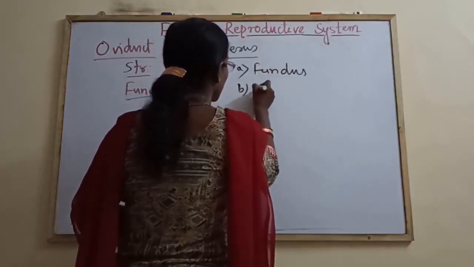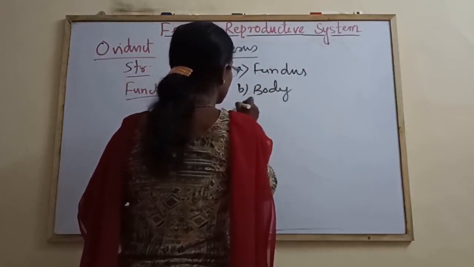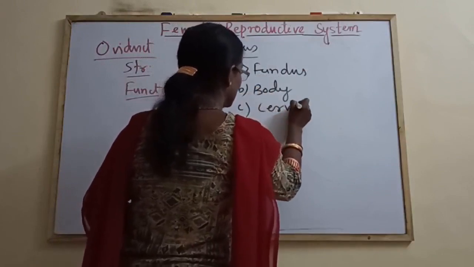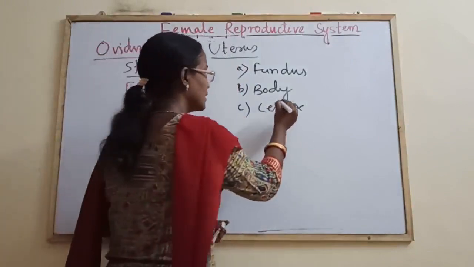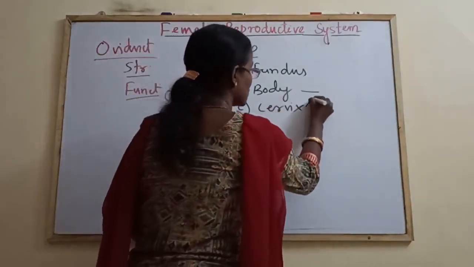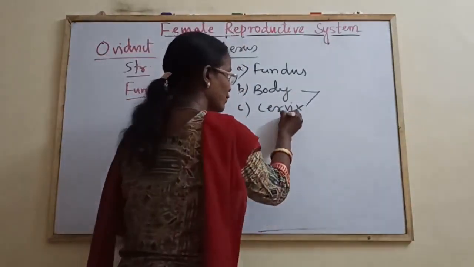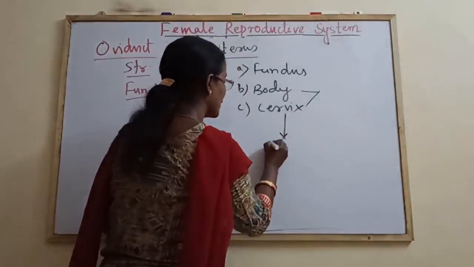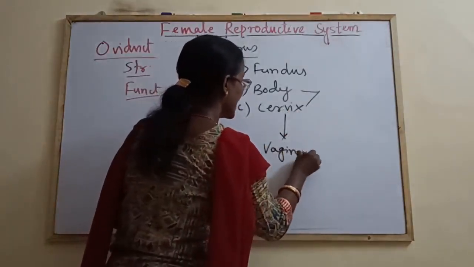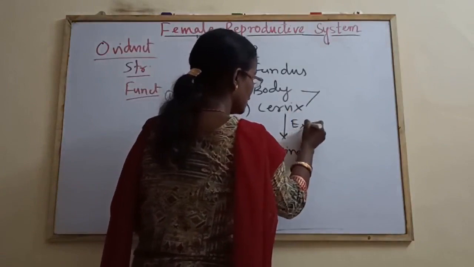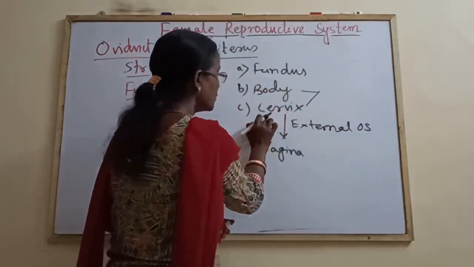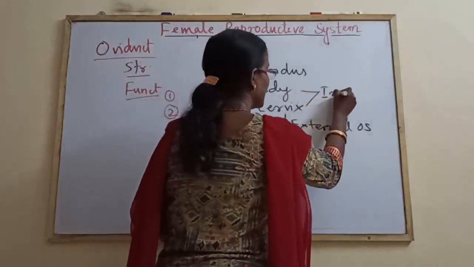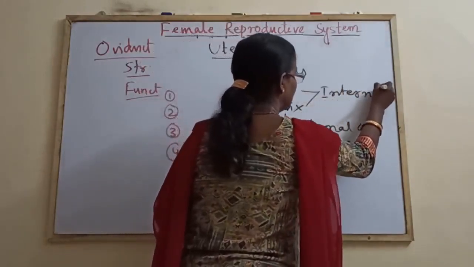Second is the body. Third is the cervix. The central cavity is known as the uterine cavity. The connection between the body and cervix is the internal orifice, or internal OS, and the connection between the cervix and vagina is the external orifice, or external OS.